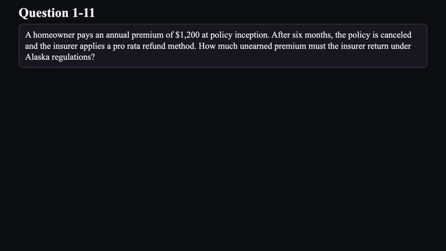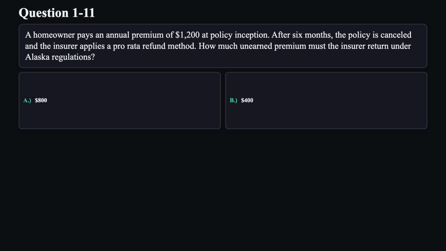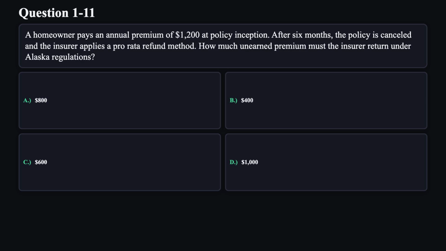Question 11. A homeowner pays an annual premium of $1,200 at policy inception. After 6 months, the policy is canceled and the insurer applies a pro rata refund method. How much unearned premium must the insurer return under Alaska regulations? A. $800. B. $400. C. $600. D. $1,000.